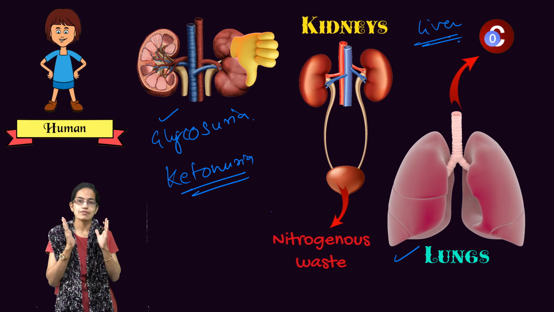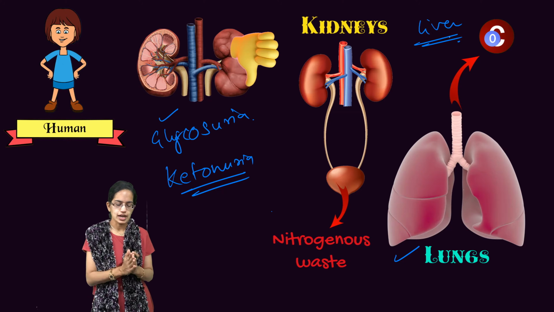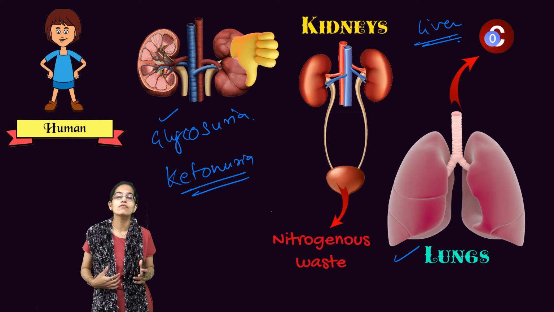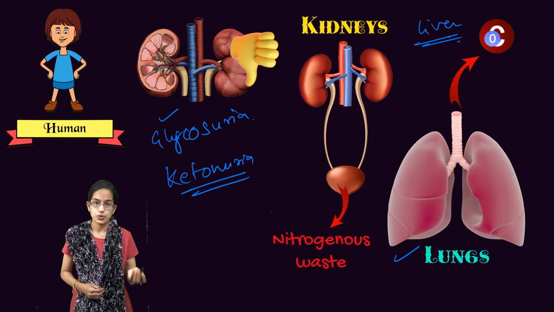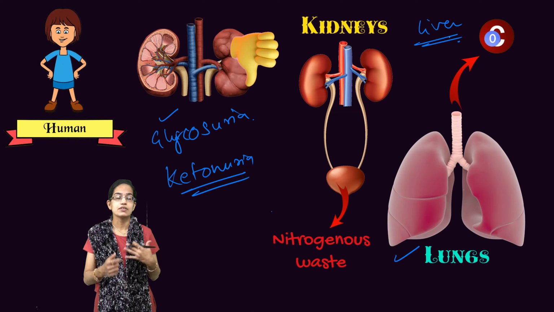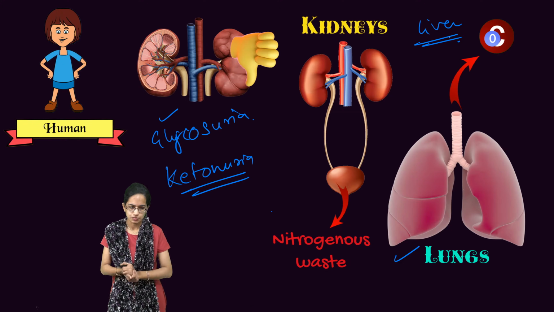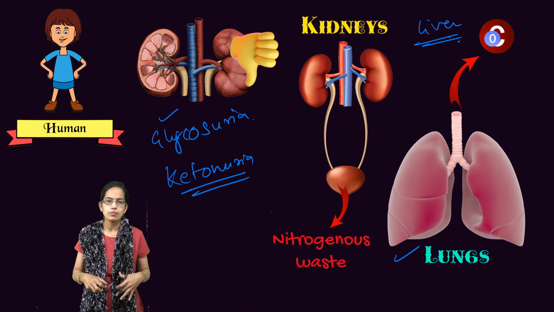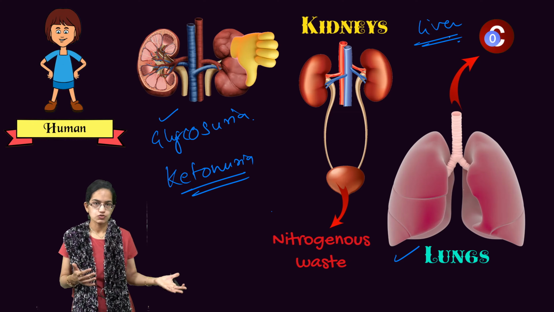Through the skin, we have the sweat glands. These sweat glands release water along with sodium chloride, urea in small proportion, and then lactic acid, specifically when there is a lot of exercise. This helps to cool the body and remove waste from the body.